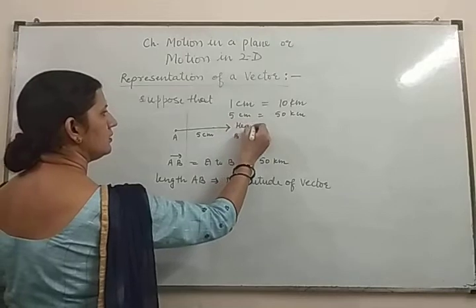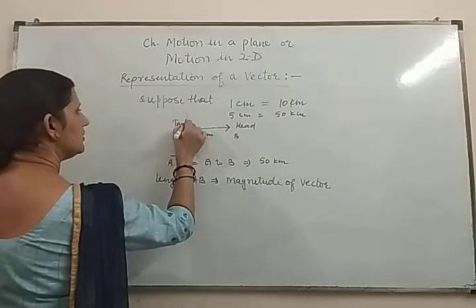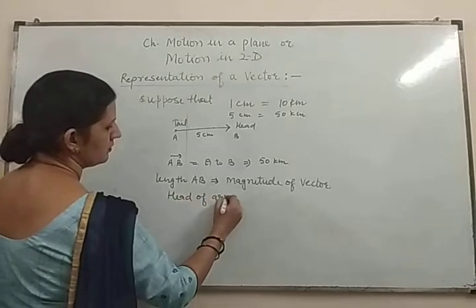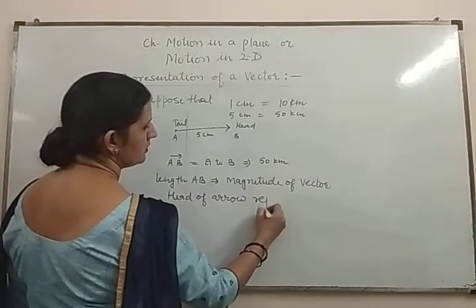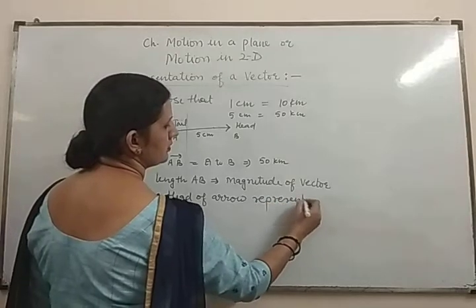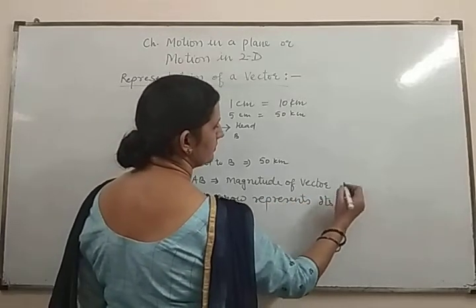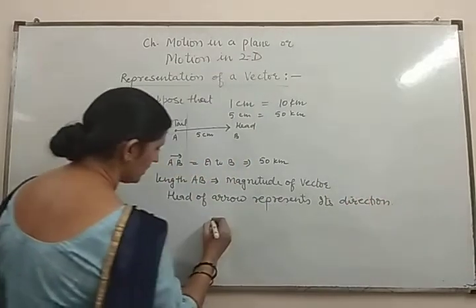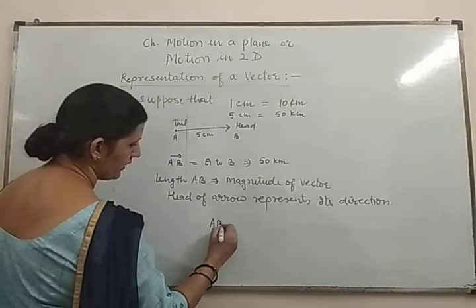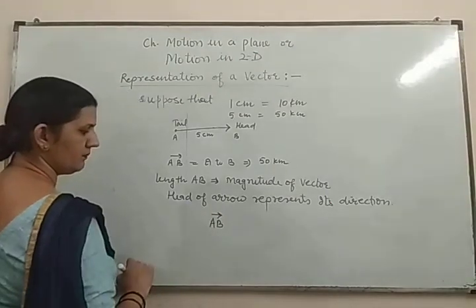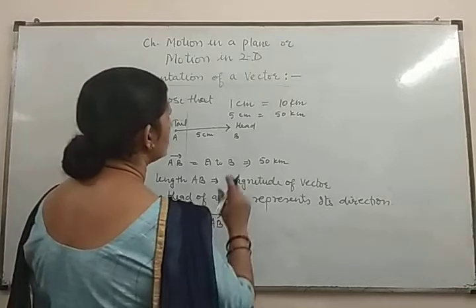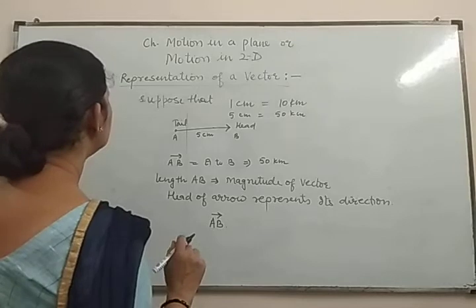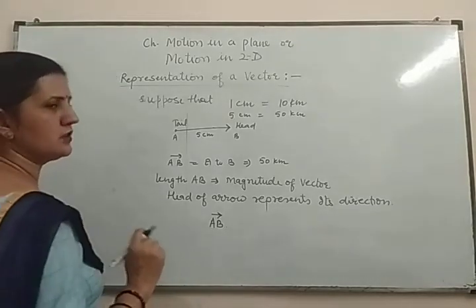The head of the arrow represents its direction, and it is written as vector AB. This is the exact notation of a vector. Note it down, and after that we will study the types of vectors.